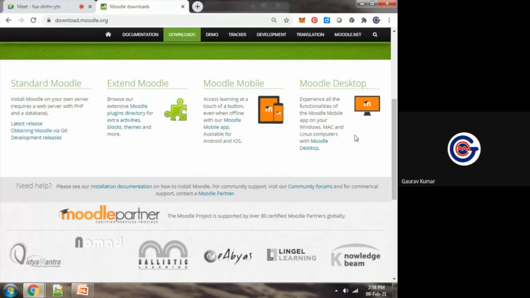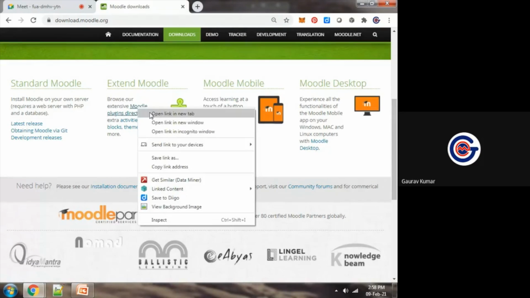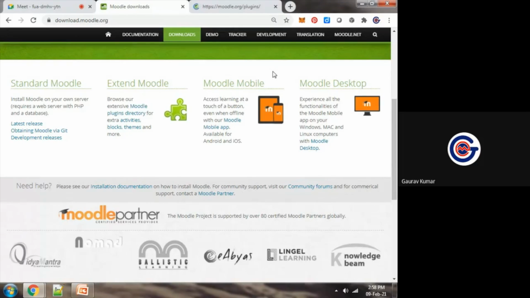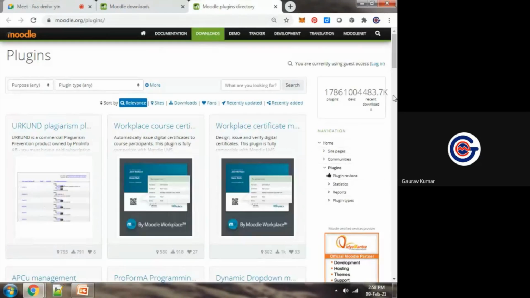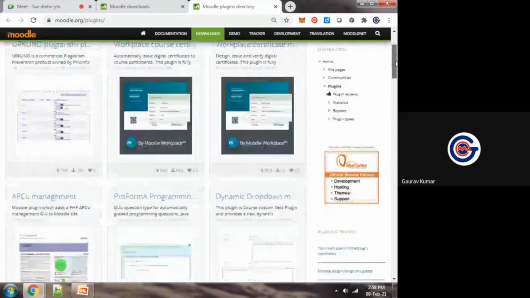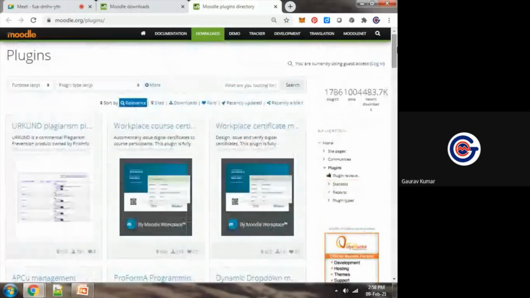Each and everything in teaching and learning, whatever you can think, whatever we need in routine, is available in Moodle LMS in the form of plugins. So many plugins are available. You can link your existing Urkund plagiarism checker with this. You simply put your API key of Urkund or Turnitin.